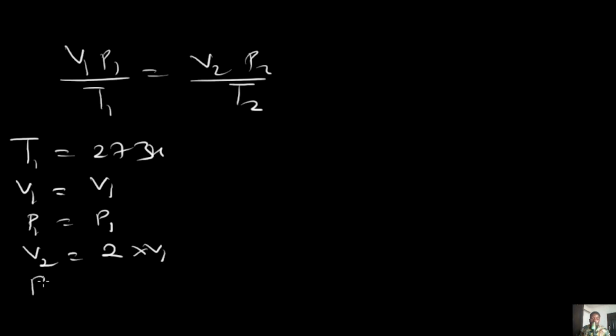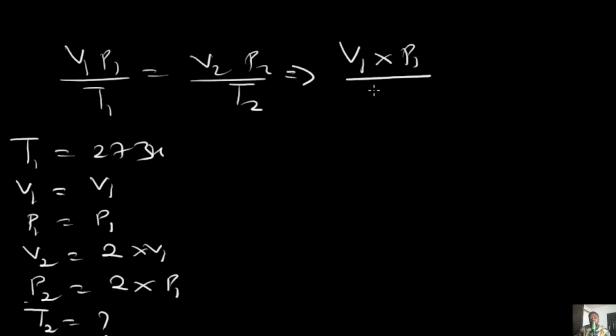Then the final pressure is also double, and that is going to be 2 multiplied by P1. Having mentioned this, we are going to be looking for the final temperature, which we do not know. So let's apply all these things to this formula and see what happens. We're going to have V1 multiplied by P1 divided by T1, which is 273 Kelvin, is equal to V2, which is 2V1, multiplied by P2, which is 2P1, divided by the new temperature.